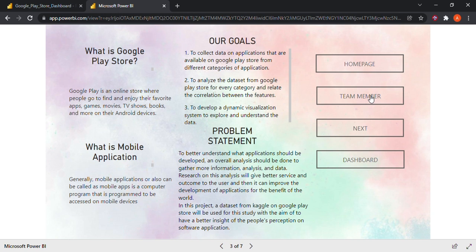And what is a mobile application? So generally, a mobile application, also called mobile apps, is a computer program that is programmed to be accessed on a mobile device.